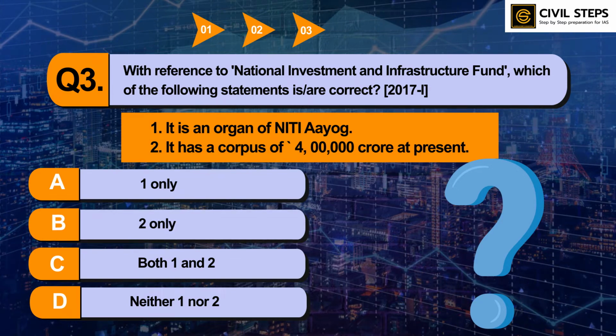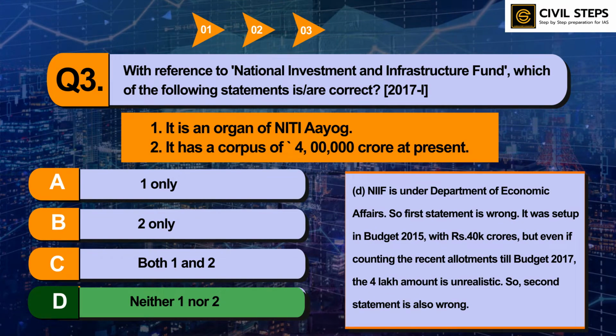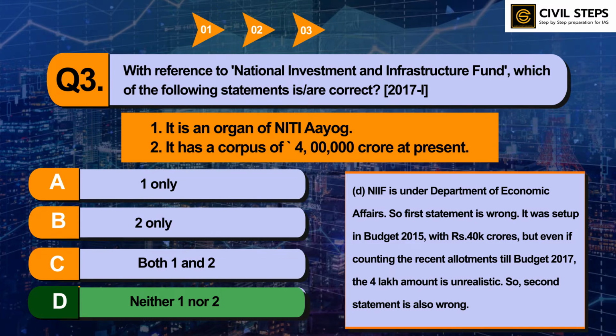So the answer of this question is option D, neither one nor two. This NIIF is under the Department of Economic Affairs. So the first statement is wrong. It was set up in budget 2015 with 40,000 crores, but even if counting the recent allotments like budget 2017, the 4 lakh amount is unrealistic.